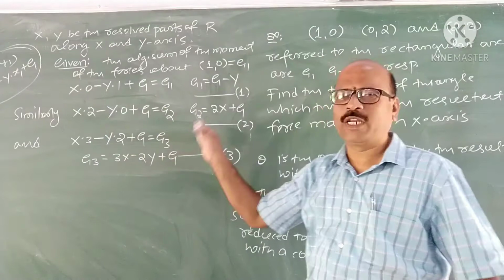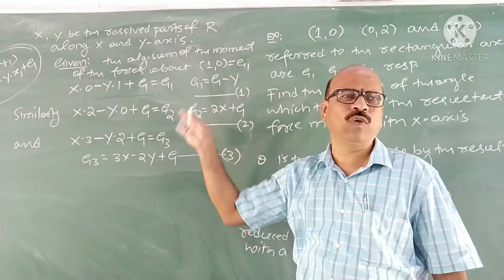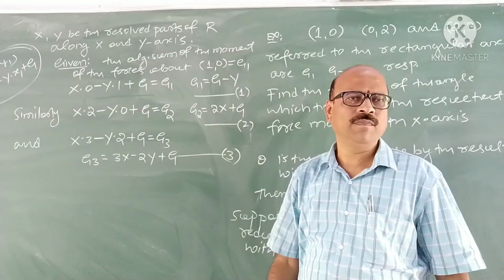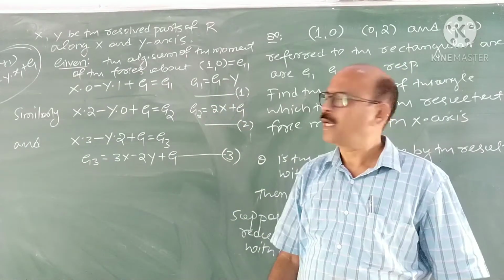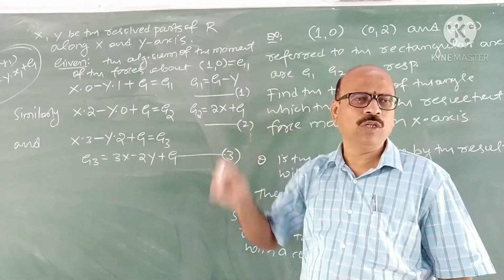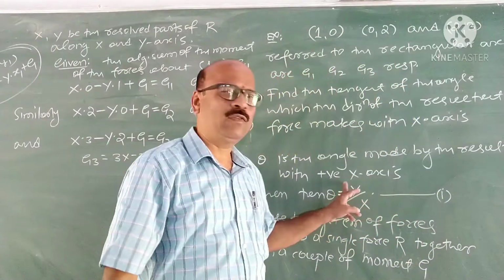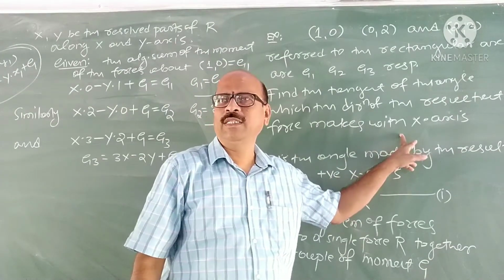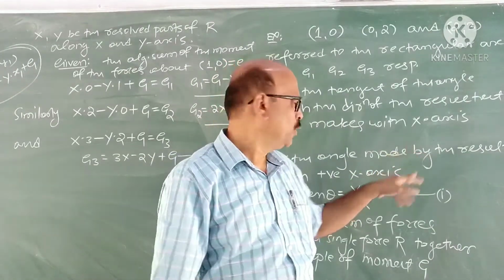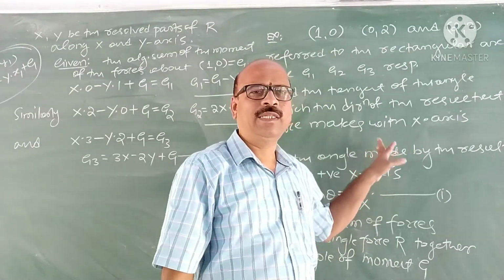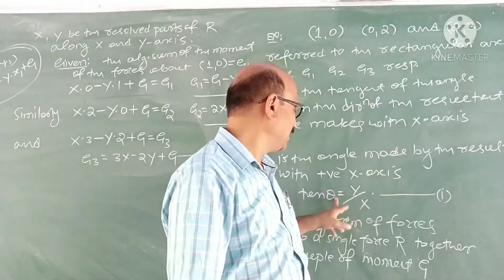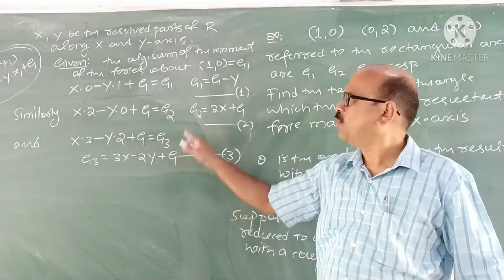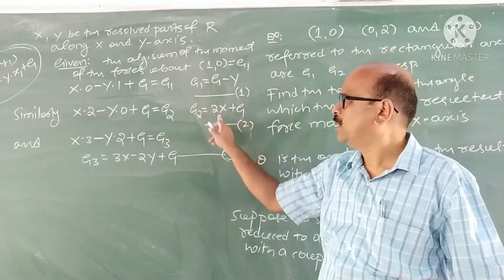Now 1, 2, 3 are the 3 equations that we have now. From these 3, what I have to find out? Capital X and Y. Because we know tan theta is Y by X, and we have to find out the tangent of the angle made by the resultant with the x-axis. We have taken theta as the angle made by the resultant with the x-axis. Tan theta is Y by X. Now the problem is simple. You have to find out capital X and Y from 1, 2, 3.